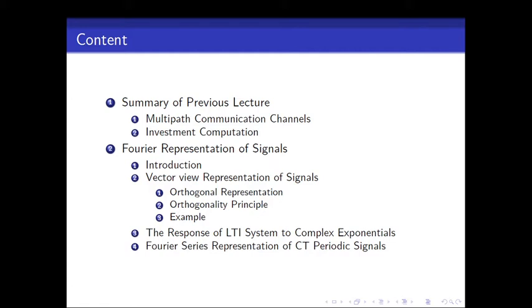So first we introduce the Fourier series. So basically the Fourier series is the mathematical tool that allows the representation of the periodic signal as a sum of sinusoids, that is the harmonically related sinusoids.